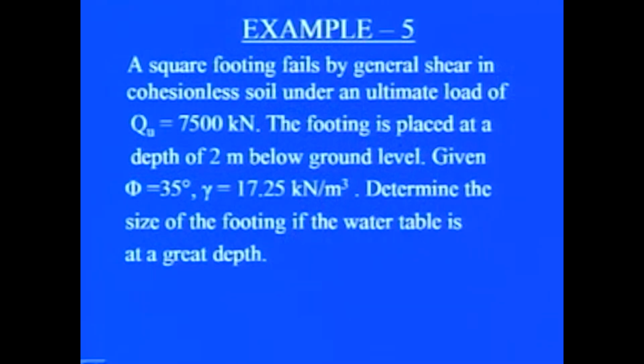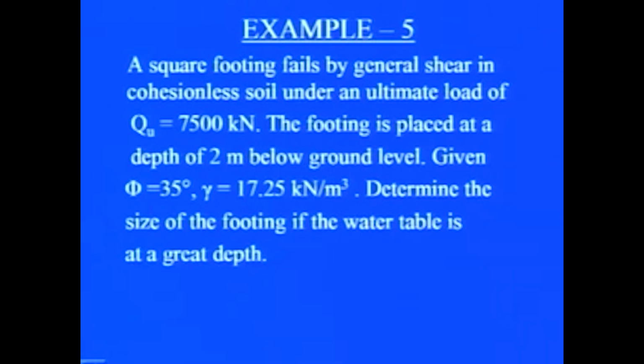Now, in another example, we take into account the shape of the footing. Earlier we considered the case of the strip footing. Here it is a square footing which fails by general shear failure in cohesionless soil, meaning c equal to 0, under an ultimate load of 7500 kilonewton. The footing is placed at a depth of 2 meter below the ground level, given phi equal to 35 degrees, gamma equal to 17.25 kilonewton per meter cube. We have to determine the size of the footing if the water table is at great depth.